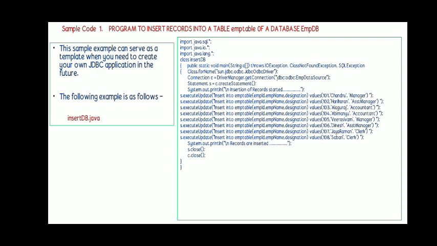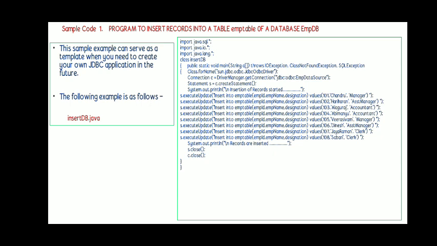Next to this we are seeing an example program, how we can insert records into a table, the emp table, which is already created. This program first imports java.sql.*. This is the first step in our JDBC application. Then the important thing is using Class.forName we have to register with the driver manager. So that we have done.